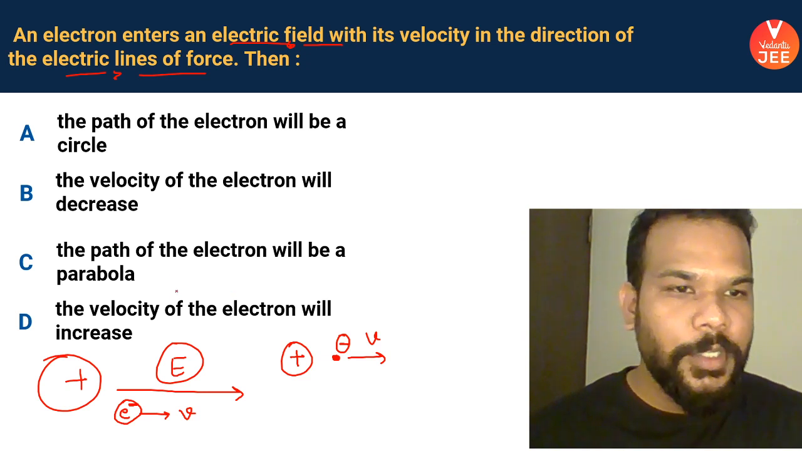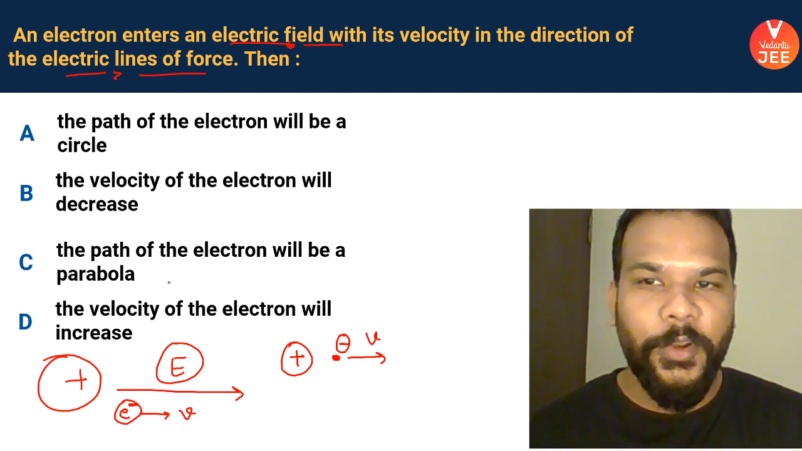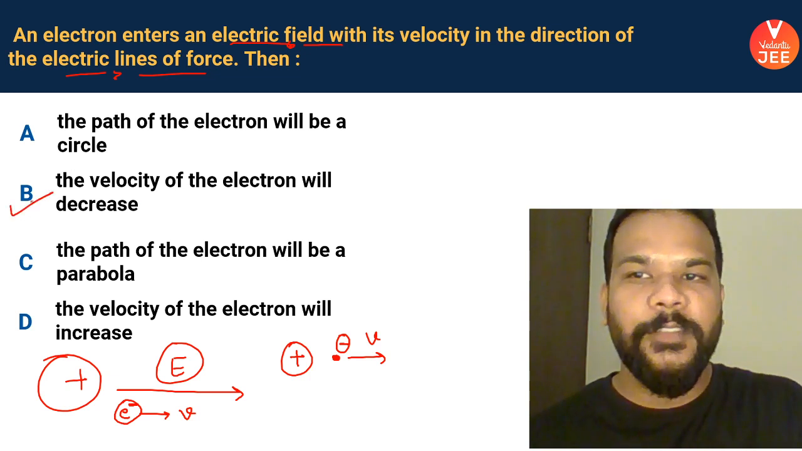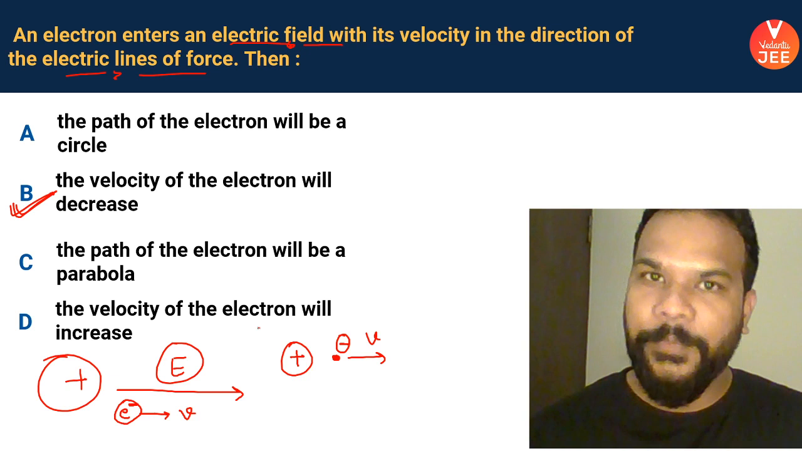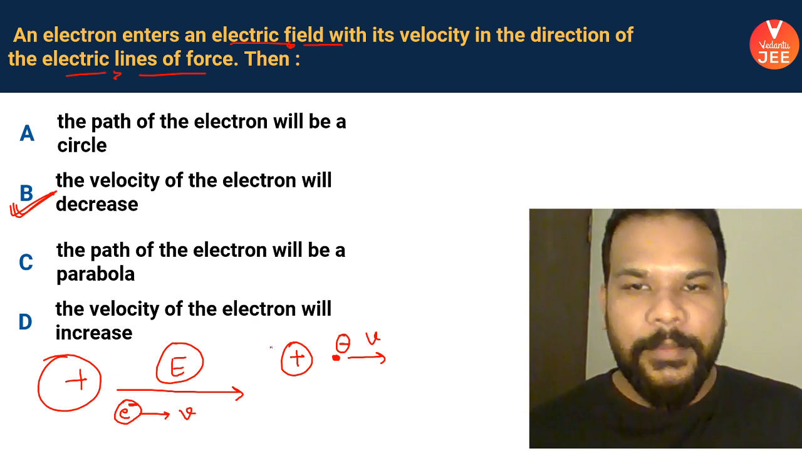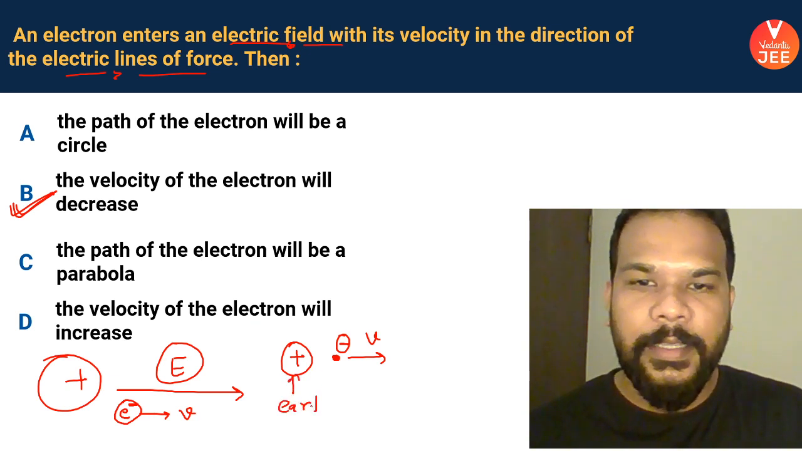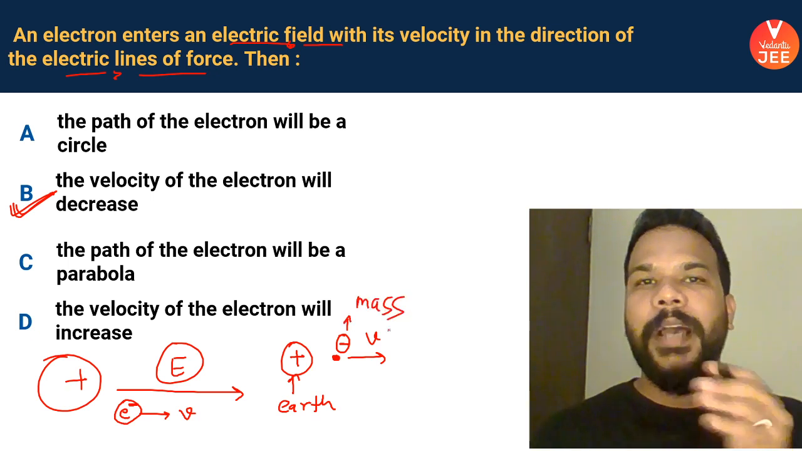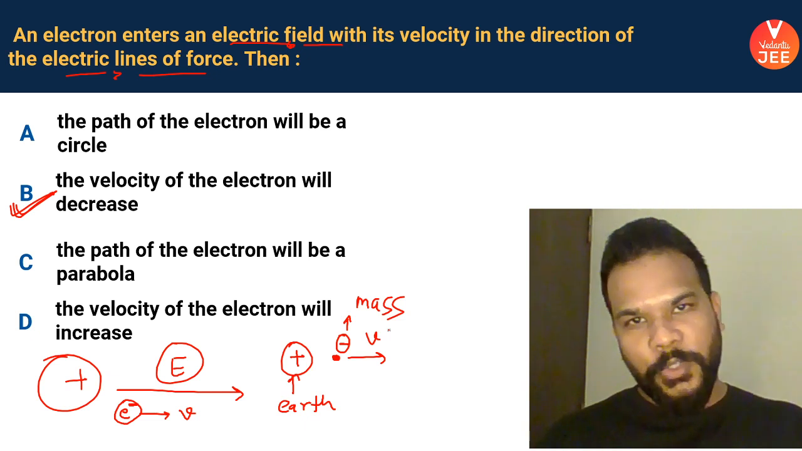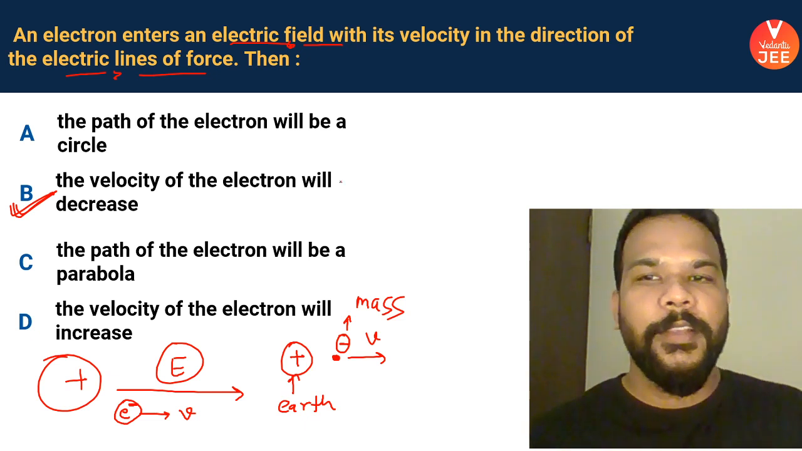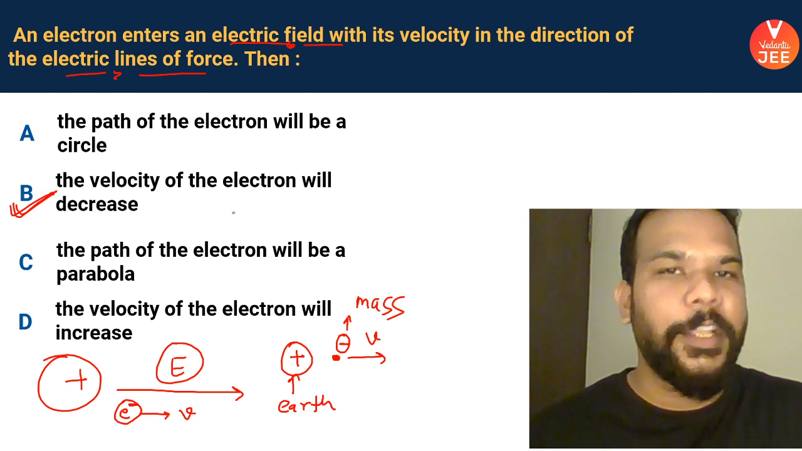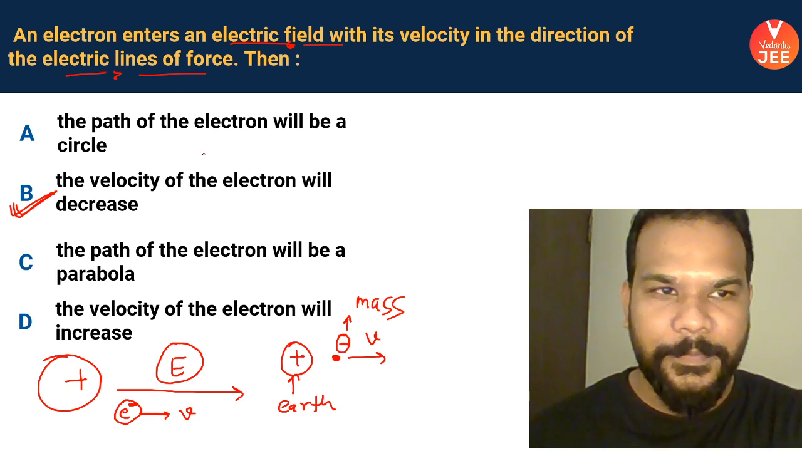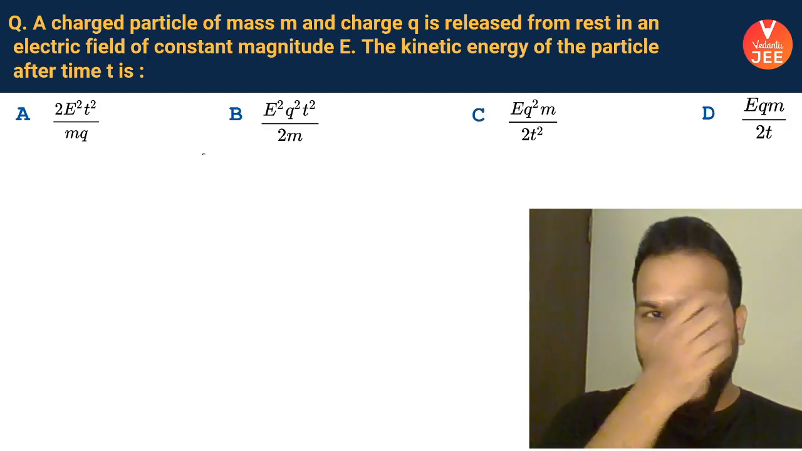Okay, so that means what? If we look at the options, what do you guys say? You say that it is going to follow a parabolic path. No guys, it's not going to follow a parabolic path, rather its velocity is going to decrease. Getting my point? It's like, let's consider this as earth and let's consider this as mass. If you throw any mass away from the earth, it is going to slow it down and pull it back. So it's going to reduce the velocity of the electron. Okay guys? Yes. Very good. Next one, people.